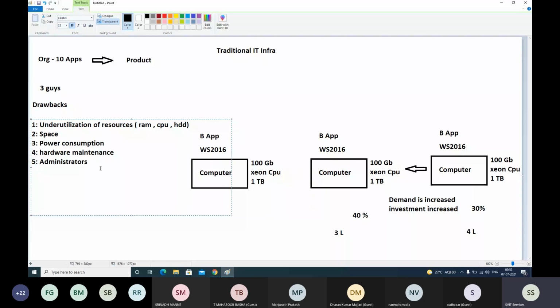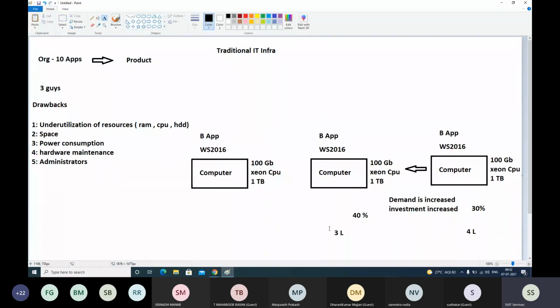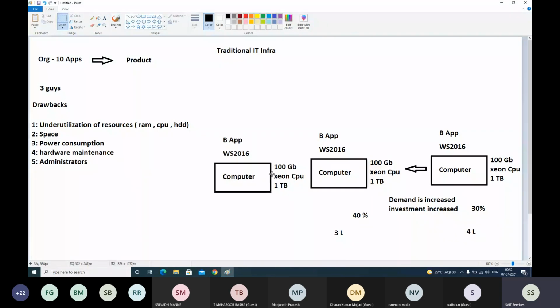Overall, all of these are directly related to the money that we are going to invest here. These are the drawbacks they noticed in the traditional IT infrastructure. When anybody is running their business on the traditional model like this, they will be facing drawbacks. They'll be wasting so much compute power and so much money.